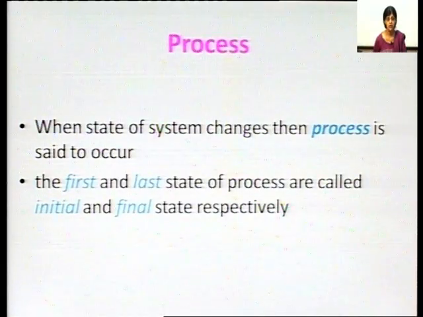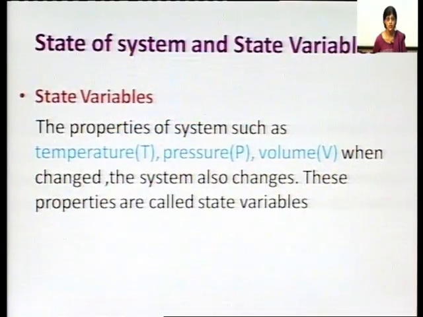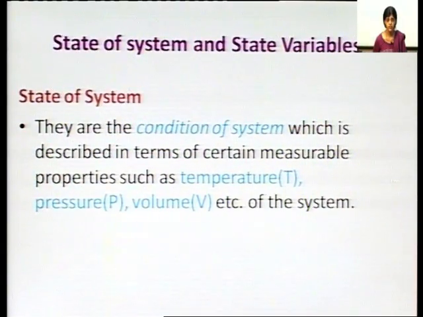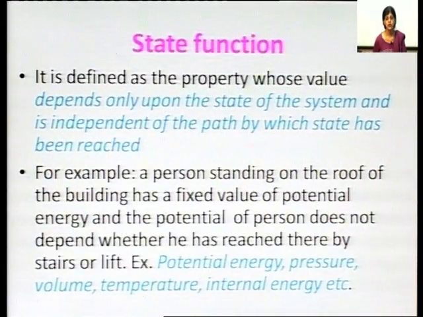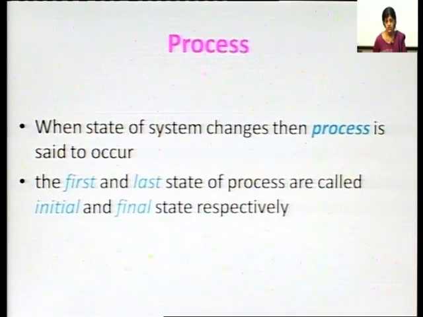We have seen what is a state of system, what is a state variable, then what is a state function, and now we are discussing what is a process.